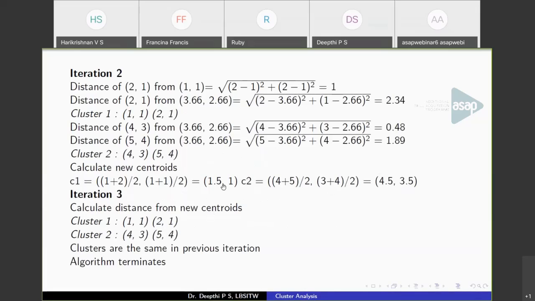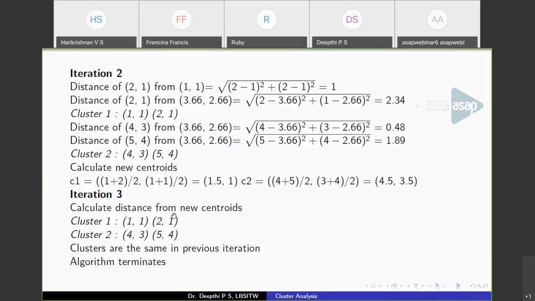I have skipped the distance calculation because you can see from this example itself that (1, 1) is close to (1.5, 1) rather than (4.5, 3.5). So (1, 1) goes to this cluster. Also (2, 1) is close to this point. So (1, 1) and (2, 1) will form cluster 1. And (4, 3) and (5, 4) are close to the other point, so they will go to the second cluster. So this is iteration 3. Now check iteration 2. In iteration 2 we also got the same partition: cluster 1 contains (1, 1) and (2, 1), and cluster 2 has (4, 3) and (5, 4). So in the third iteration also we got the same set of points.